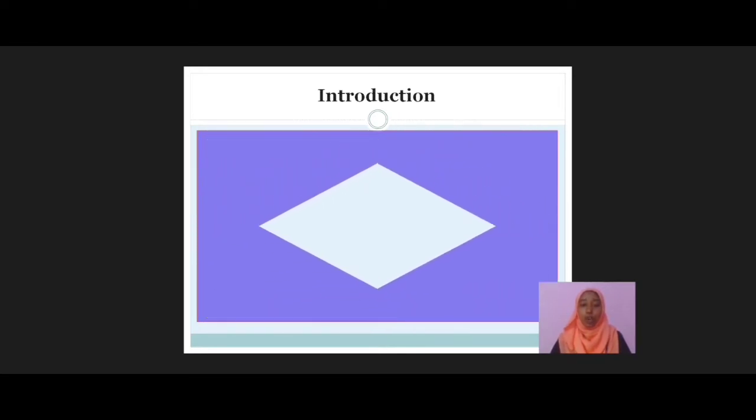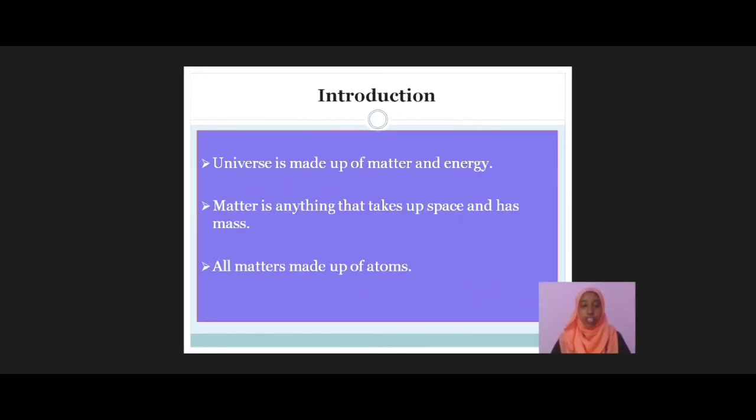Okay. We all know that our universe is made up of matter and energy. So what is matter? Matter is anything that takes up space and has mass, just like a building. A building is made up of bricks. Similarly, matter is made up of the smallest particle, the atom. In fact, everything on this earth is made up of atoms. Example: water, sugar, salt, even plants, animals and our human body are also made up of atoms.